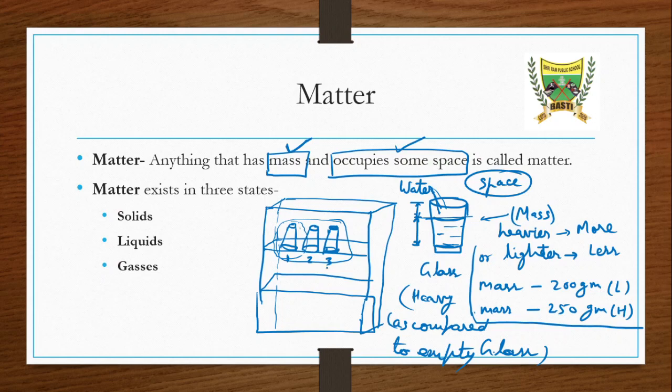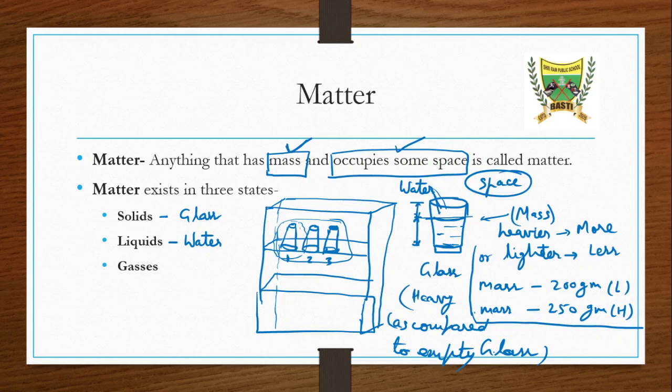So that means water has some mass and it is occupying space. Then we can say water is also a matter. But water, as compared to glass, is a liquid. Water is a liquid and glass was a solid. So we have seen that glass, which is solid, and water, which is liquid, are both considered as matter.